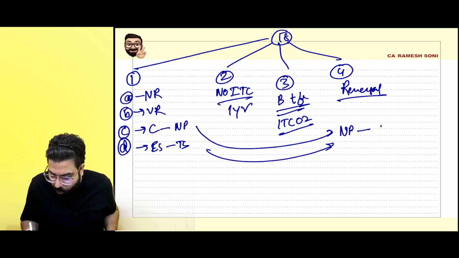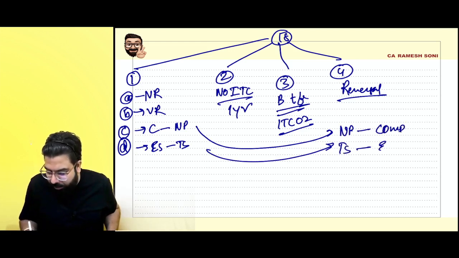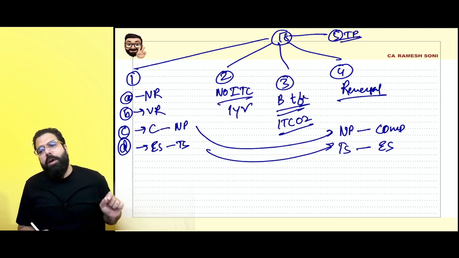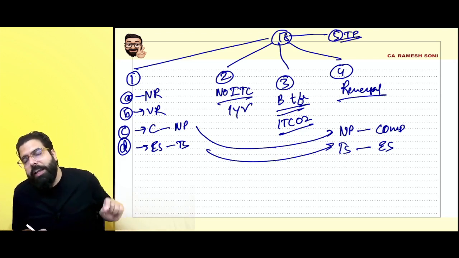Normal person became composition person, you have to reverse the credit. Taxable supplies of a registered person became exempt supply. Section number 18.5 is total bakwas. It says follow rule number 40. Rule number 40 and 44.